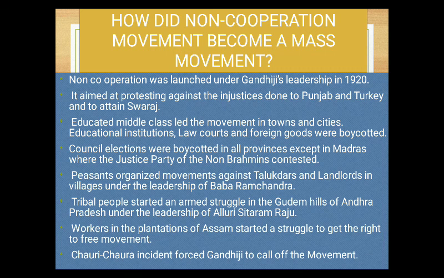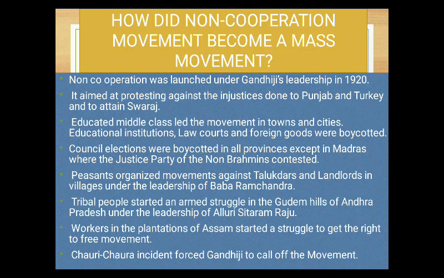So how did the non-cooperation movement become a mass movement? When did it become a mass movement? The non-cooperation movement, as I said before, was launched under the leadership of Gandhi in the year 1920.